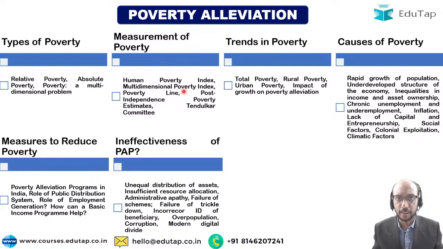Nobody can deny that. But the fact of the matter is that still probably 20% of India's population is still living below poverty line, and 20% of our huge population is huge. The number is huge. Why? Because of unequal distribution of assets. I do not have land, right? Most of the farmers, most of the tillers are not the owners of their lands, or they are having very small amount of land, right? Insufficient resource allocation. Poverty is a huge problem, and I have allocated a small resource towards poverty alleviation. That is a problem, right?